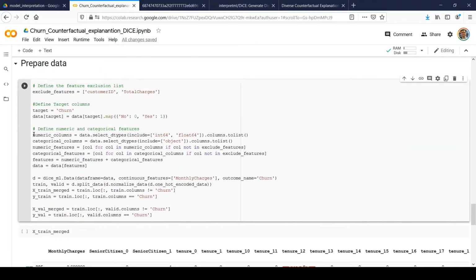And next I am finding out all the numerical columns with the help of this, and finding out all the categorical columns with the help of this. And from the numerical column list, I am excluding these features because I don't want to use them for my model training. So that's what I'm doing here. I'm preparing a numerical feature list which will not include any features which exist within this list. Right? And similarly for the categorical columns also. And then finally, I am just combining numerical and categorical features to prepare the final list of features.